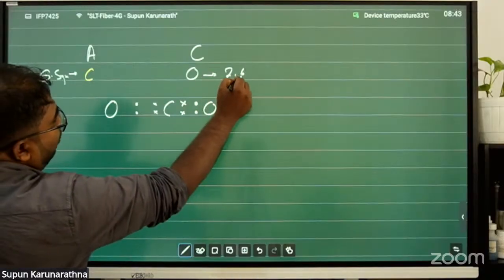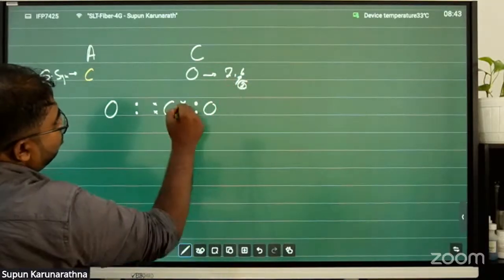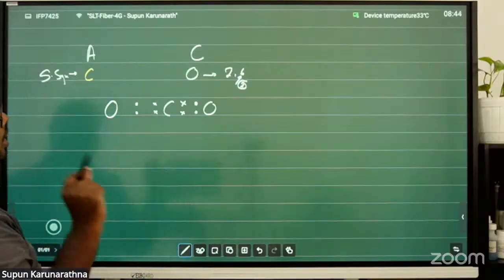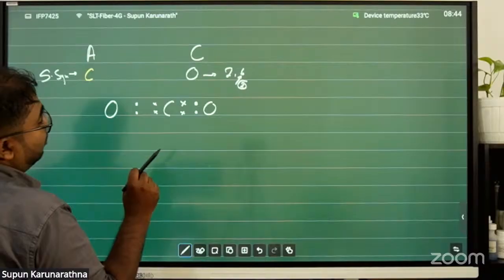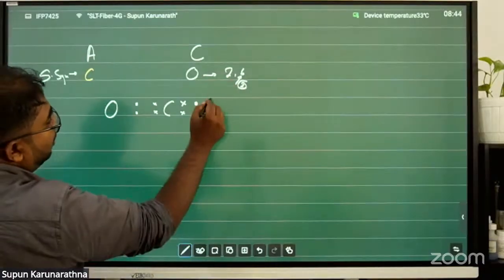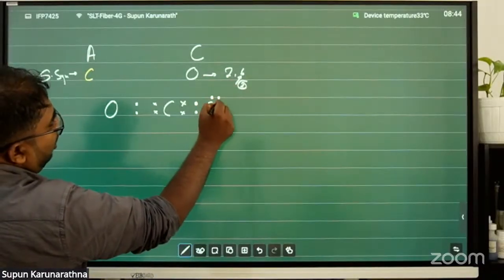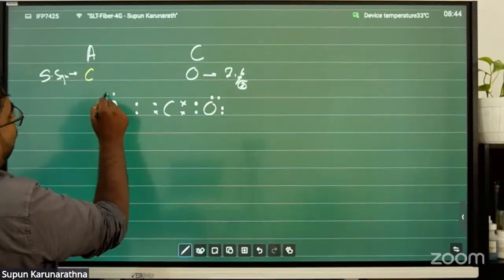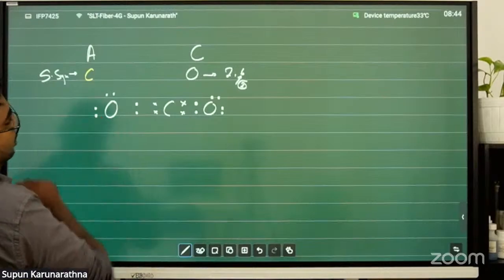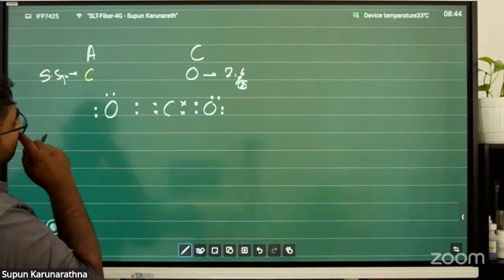That means after giving 2 electrons to make the bond with the 2 electrons of the carbon, there should be 2 remaining pairs of electrons on the oxygen. Here is the dot cross diagram.